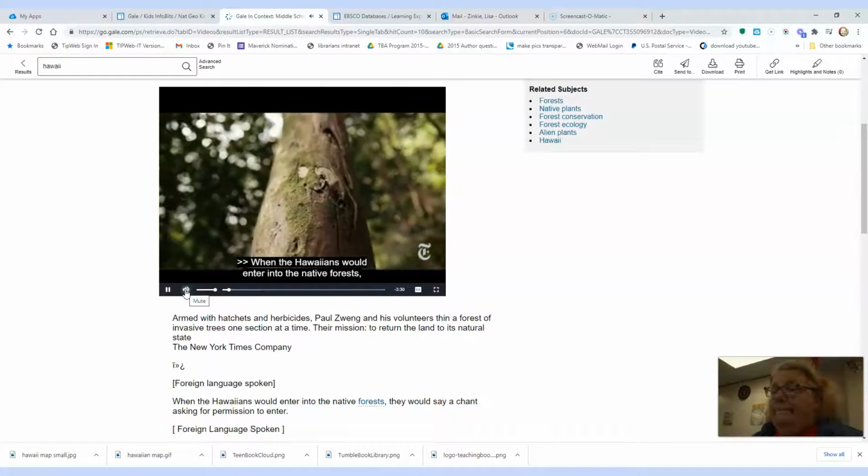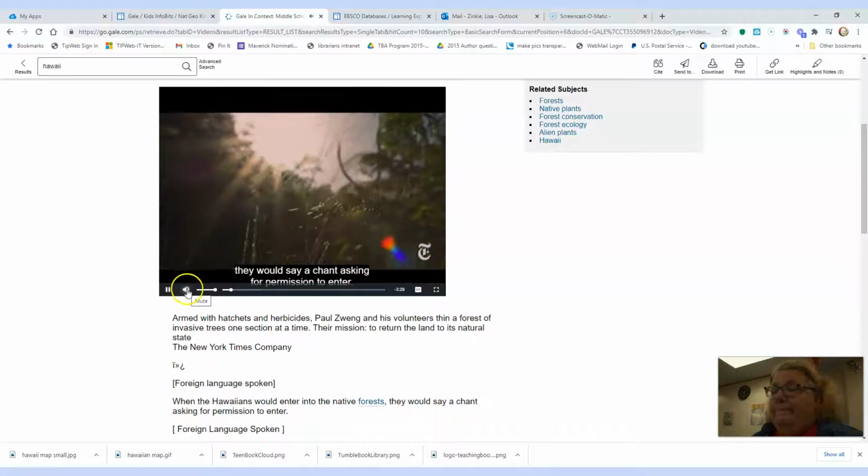When the Hawaiians would enter into the native forests, they would say a chant asking for permission to enter.